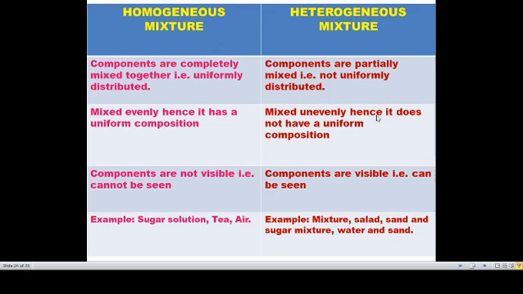In a homogeneous mixture, the components are mixed evenly, hence it has a uniform composition. If you are preparing tea, you add 1 spoon of sugar and 1 spoon of tea leaves for one person. So they are all mixed evenly, in a uniform composition. But here they are mixed unevenly, so it does not have a uniform composition. We mix it according to our convenience, so it is unevenly mixed.